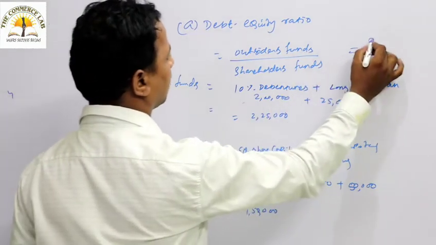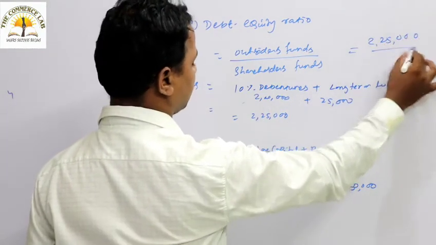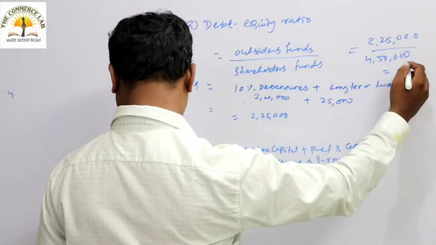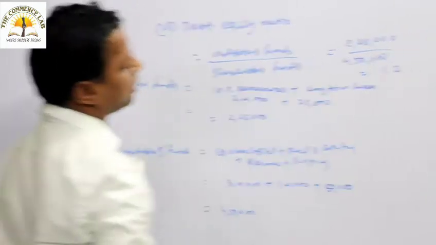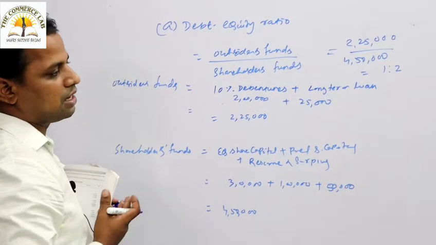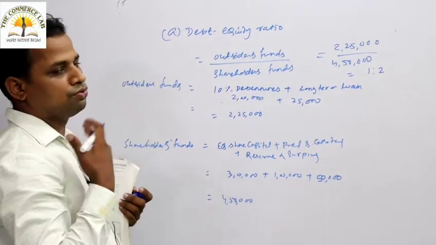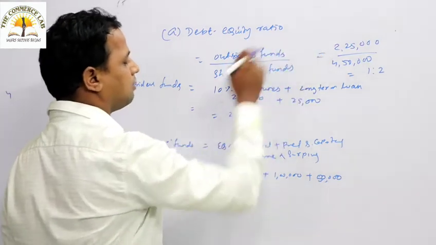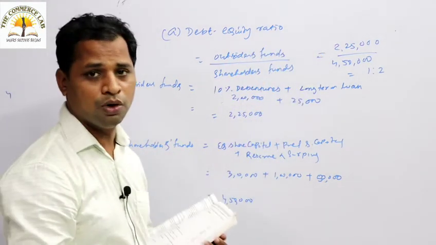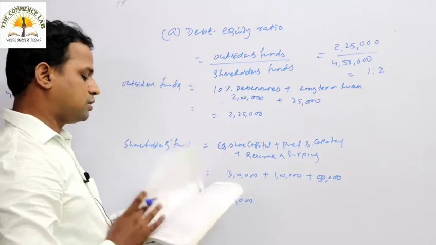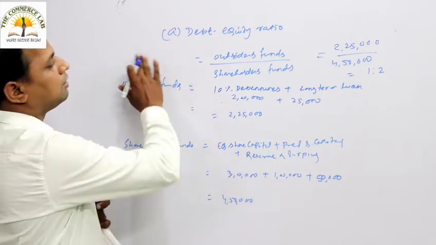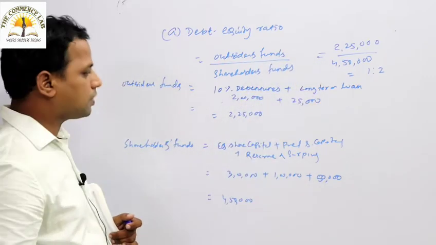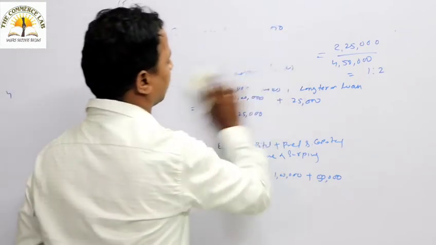So debt equity ratio can be calculated with the formula outsider fund divided by shareholders fund. Outsider fund is 2,25,000, and the shareholder fund is 4,50,000. So the ratio is coming like 1:2. Usually we say that if the ratio is 1:1, that could be good, but it is 1:2, which means outsider fund is less, whereas shareholders fund is more. So we can say this ratio is not satisfactory. That is the first ratio we calculated.